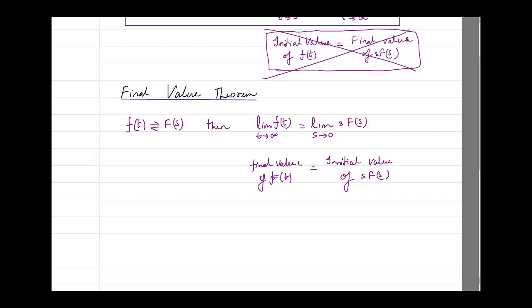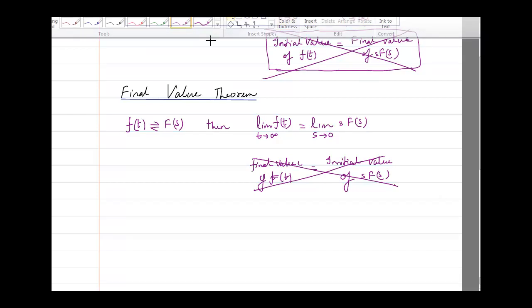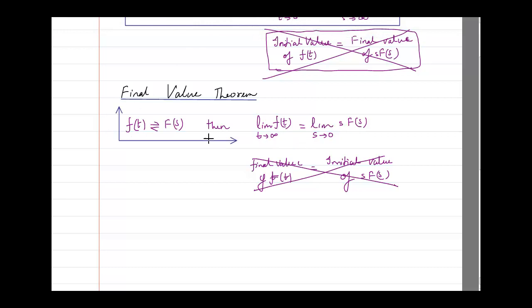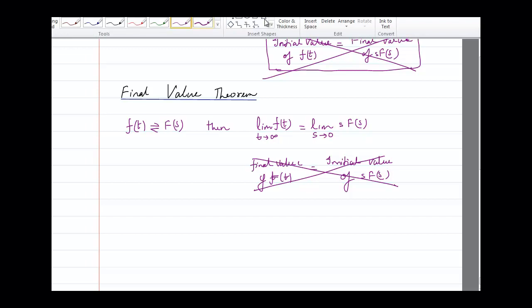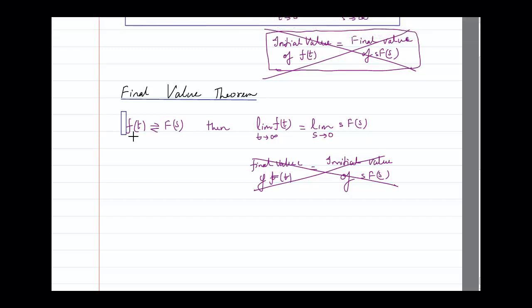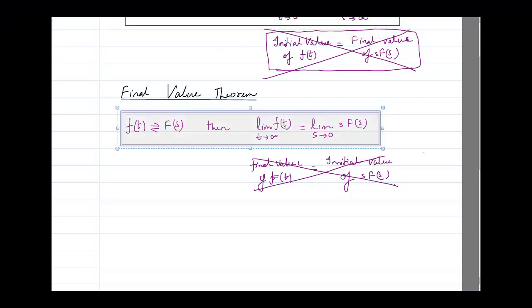Same as above. But again I will advise you, please don't write this. It's only for you to remember. What you should write in your notes is the initial and the final value theorem.